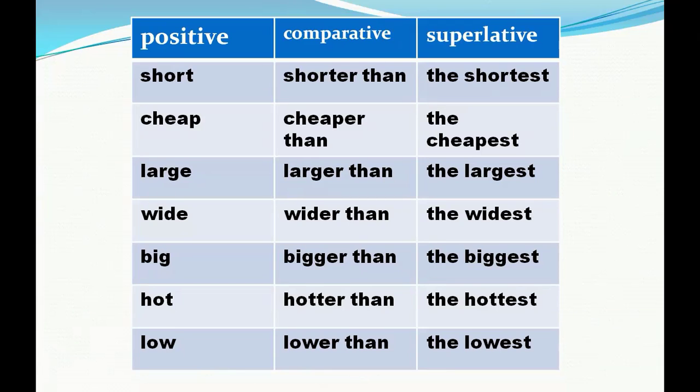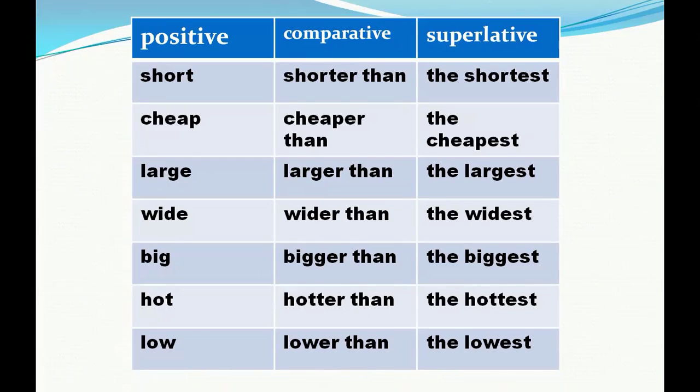Cheap, in comparative, it will be cheaper than. In superlative, it will be the cheapest. Large, in comparative, it will be larger than. In superlative, it will be the largest. Wide, in comparative, it will be wider than. In superlative, it will be the widest. Big, in comparative, it will be bigger than. In superlative, it will be the biggest.